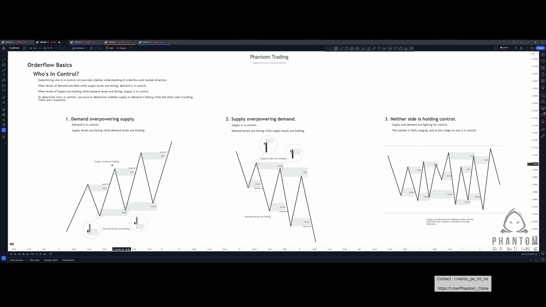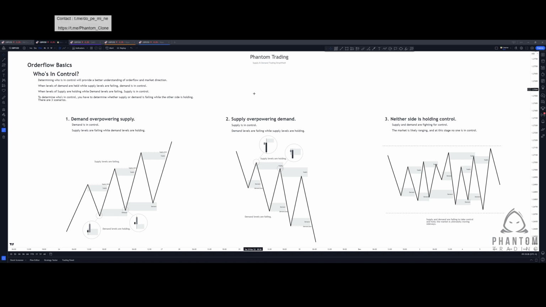When supply fails, we see a higher high forming in the market. And when we see demand getting interacted with, we're creating that higher low and continuing the trend. So we have our impulsive phase forming our higher high, forming supply. We have our pullback phase that forms our higher low. We have our impulsive phase that forms our higher high, causing supply to fail, and our pullback phase that pulls back into demand, forming our higher low. Price then enters our impulsive phase, and this continues on and on until something changes in the market and we see a market reversal. But first, we would need to see a change in character.